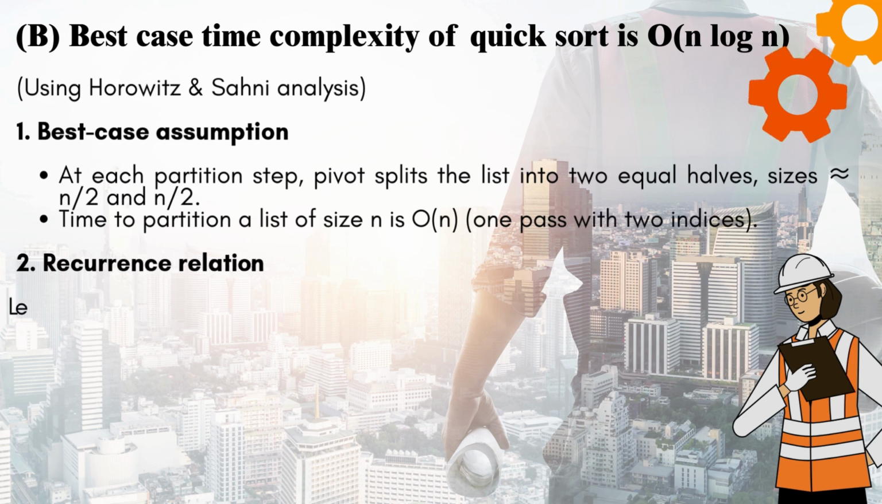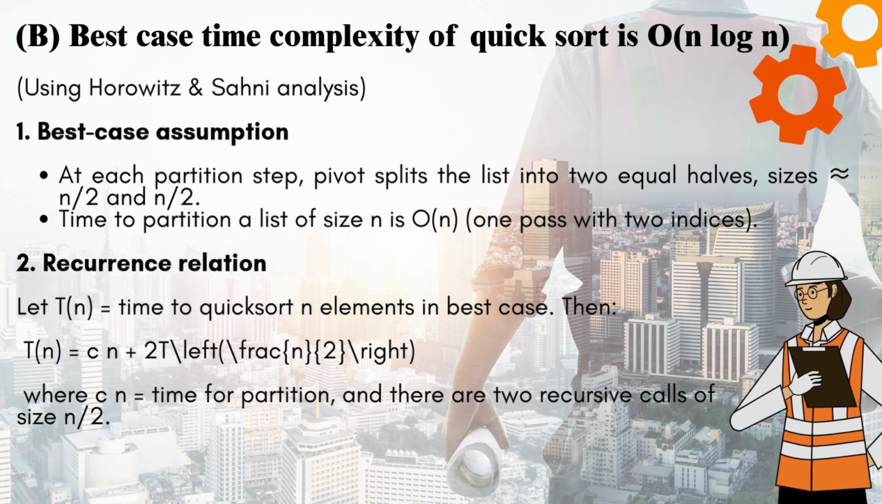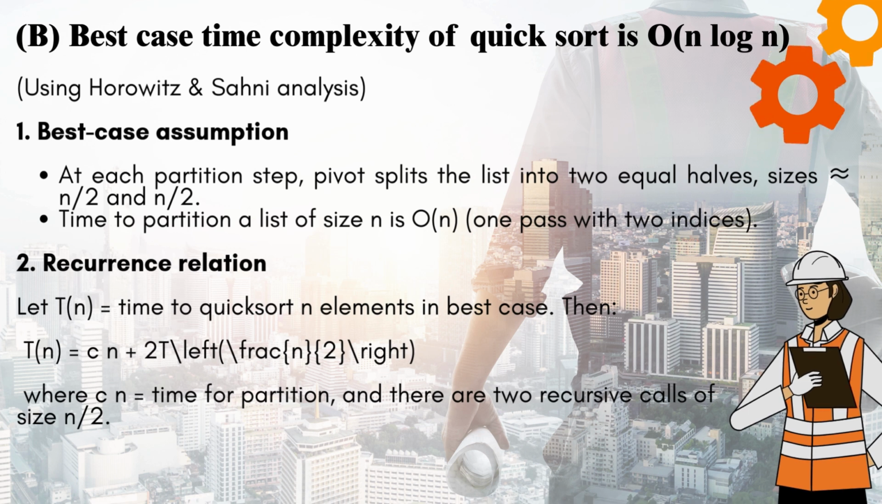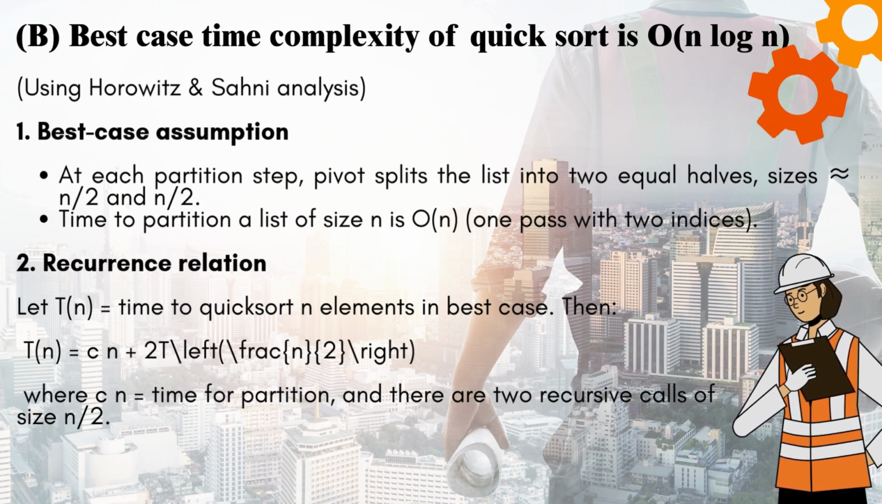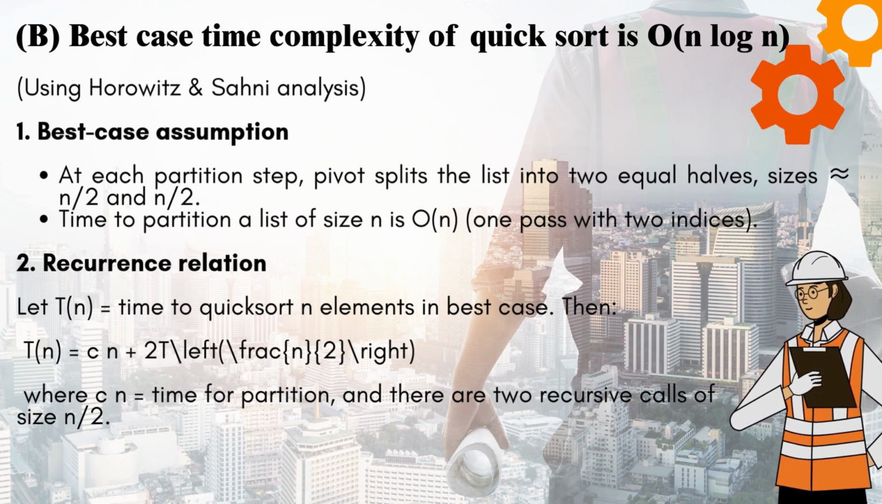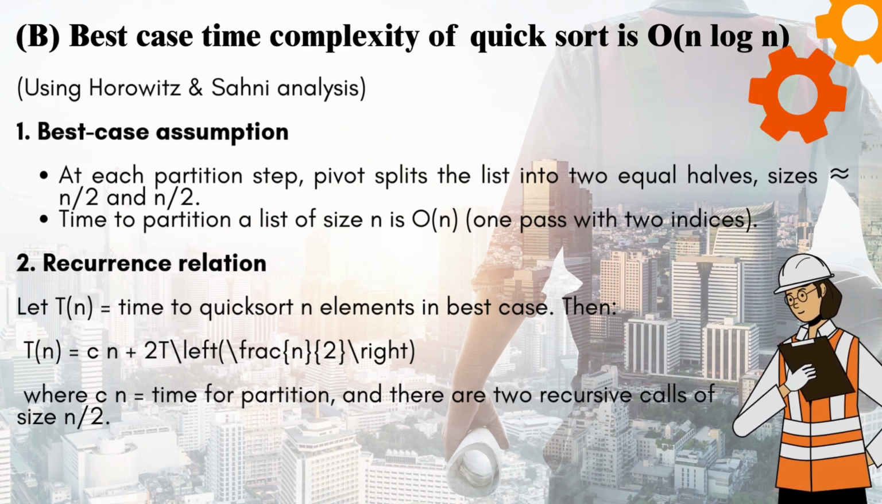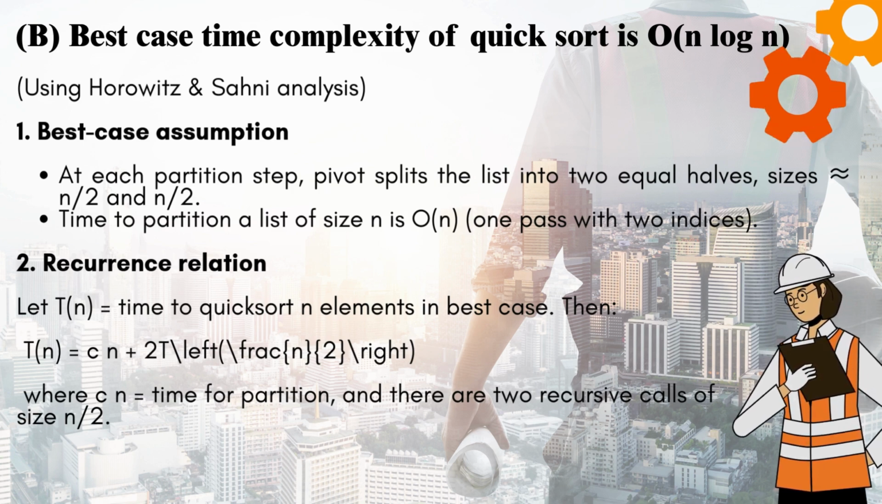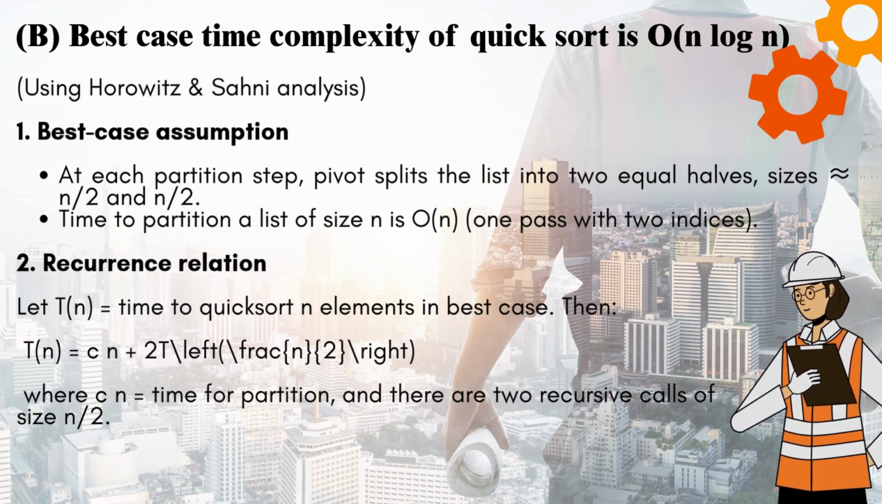B. The best case time complexity of quicksort is O of n log n, using Horowitz and Sahni analysis. 1. Best case assumption: at each partition step, the pivot splits the list into two equal halves, sizes approximately n over 2 and n over 2. Time to partition a list of size n is O of n, one pass with two indices.